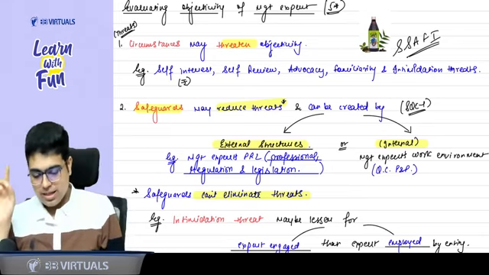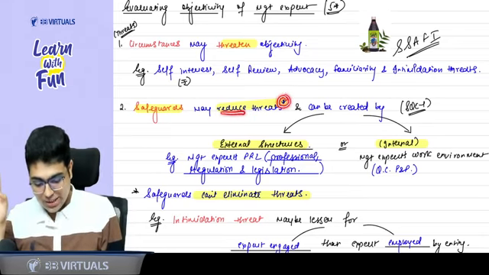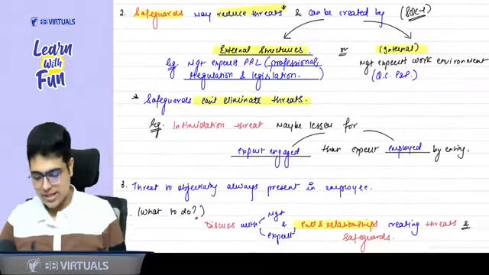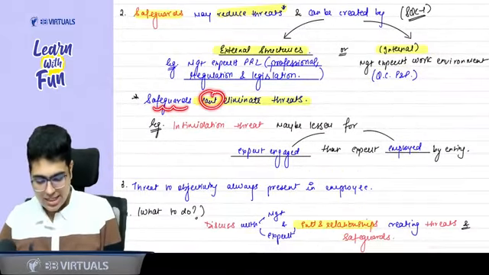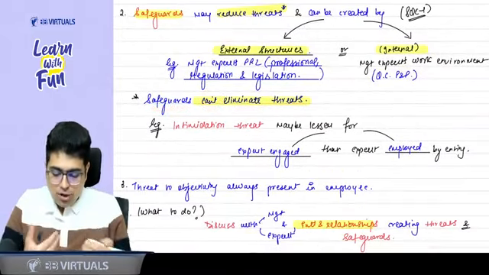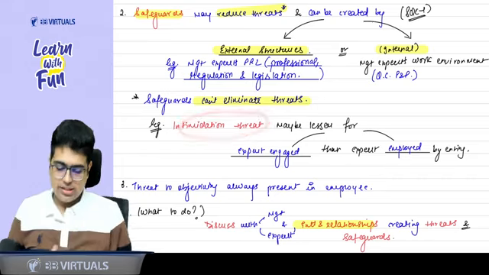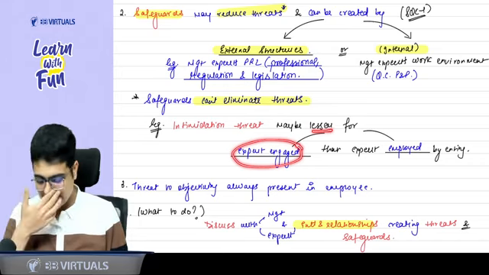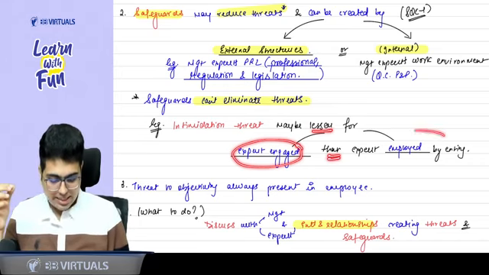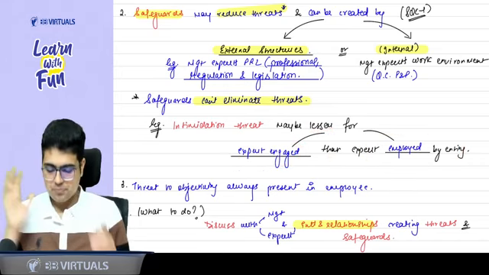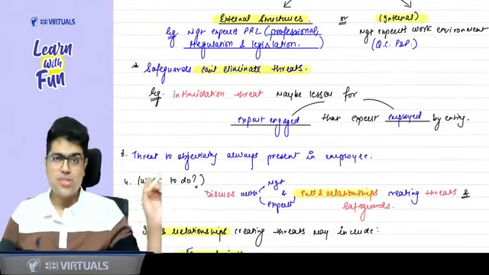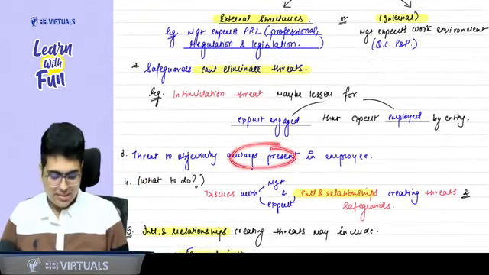But always remember, they can reduce the threat but can't eliminate them. So this is the thing you need to write: safeguards can't eliminate the threats. Example of such threat is intimidation threat. Intimidation threat will be lesser for an external expert, that is the expert engaged, than the expert employed by the entity. Then you conclude threat to objectivity is always present in an employee.